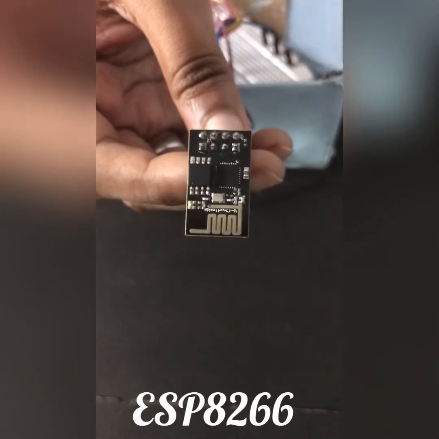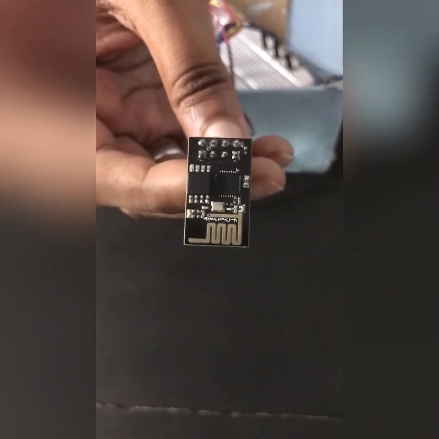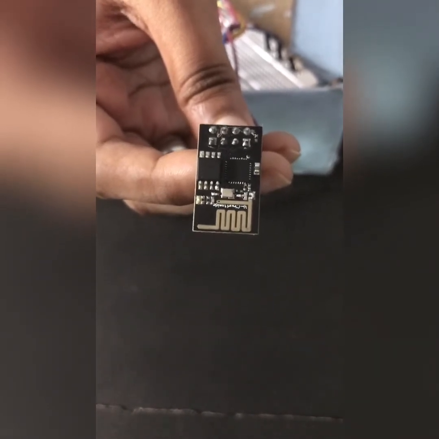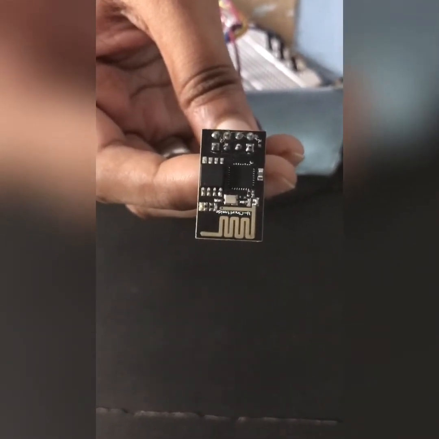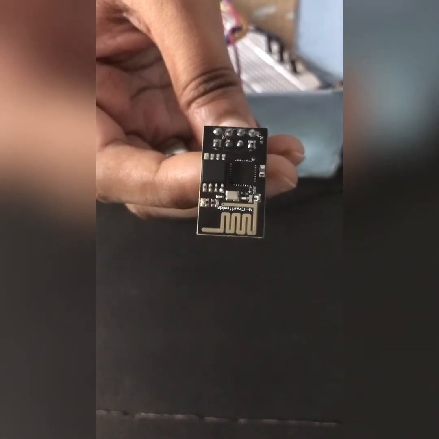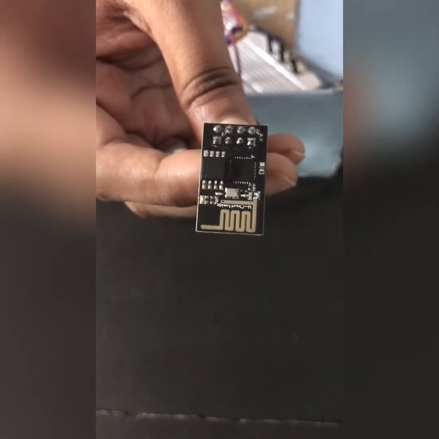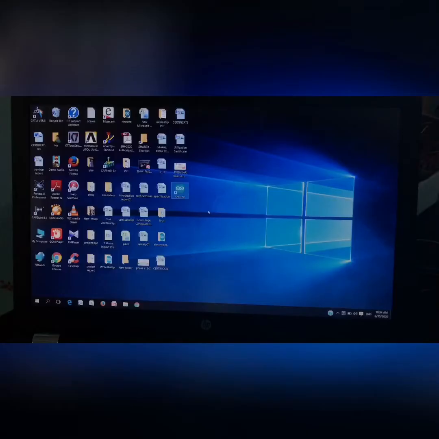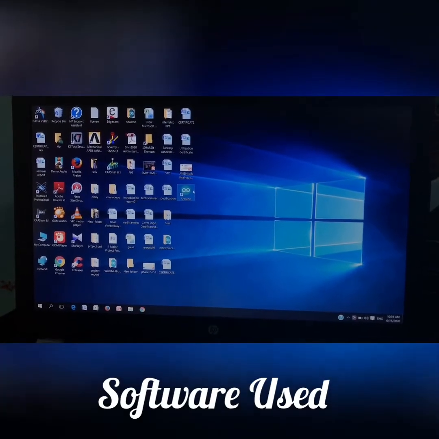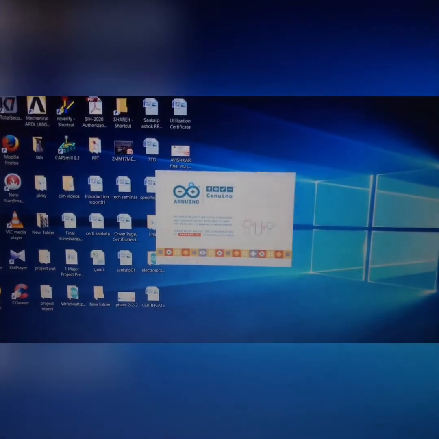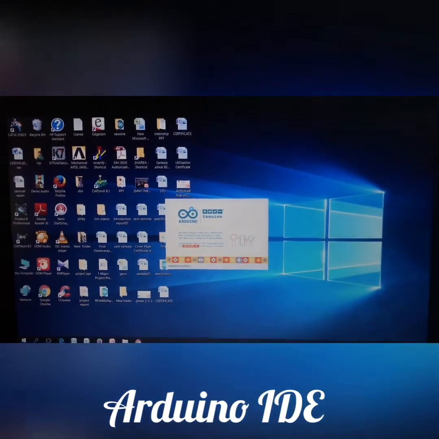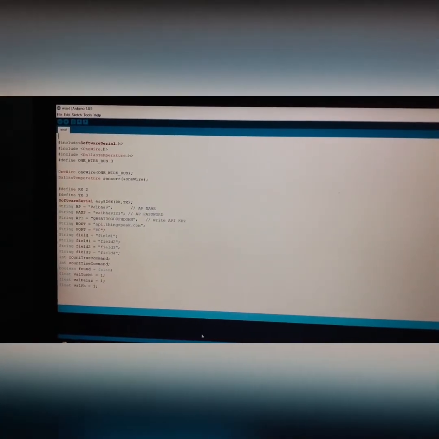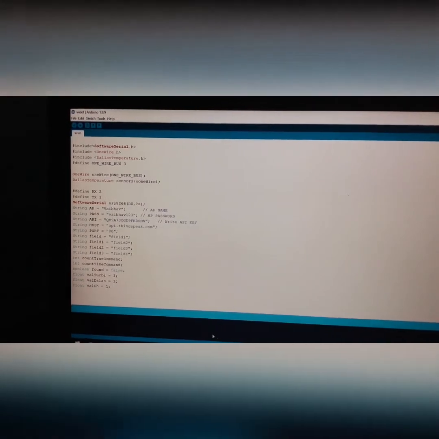This is the ESP8266 Wi-Fi module centered around the ESP8266 Wi-Fi system on chip. The operating voltage is 3 volts. It has 4 GPIO pins and can be connected to the microcontroller using the UART protocol. This is the Arduino IDE software, used to configure the Arduino board. It is a platform used to write and upload the code to Arduino.